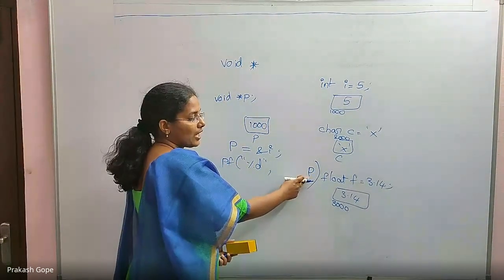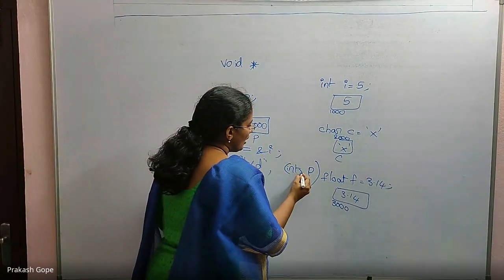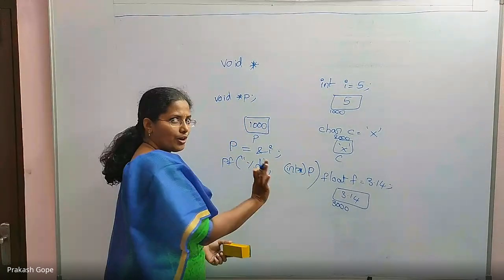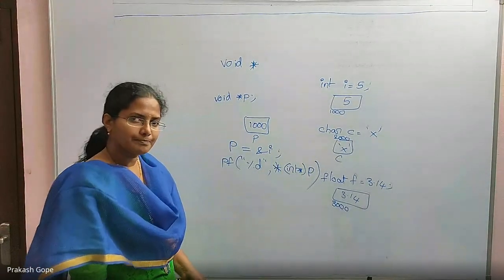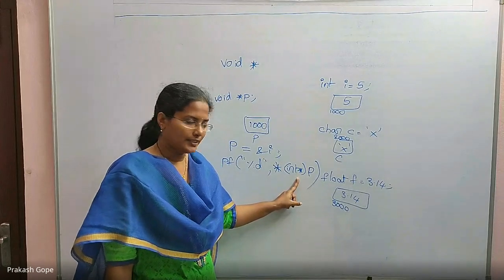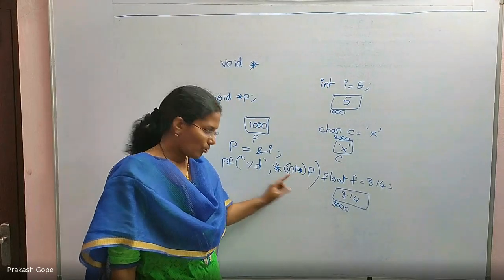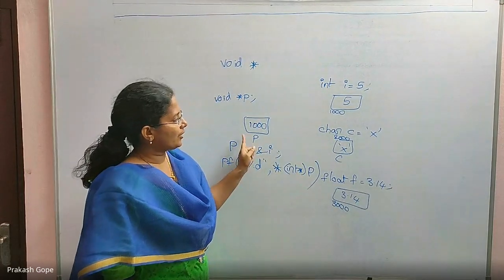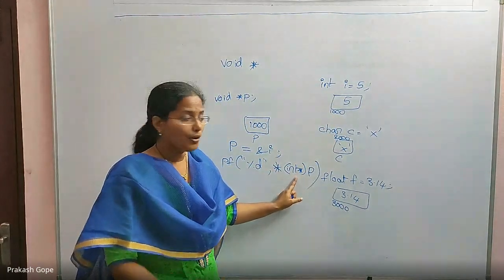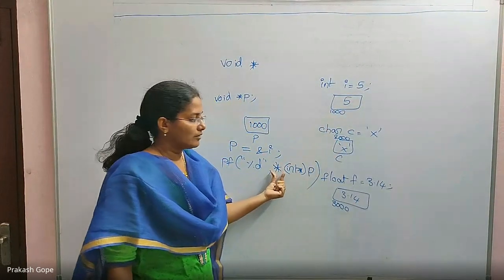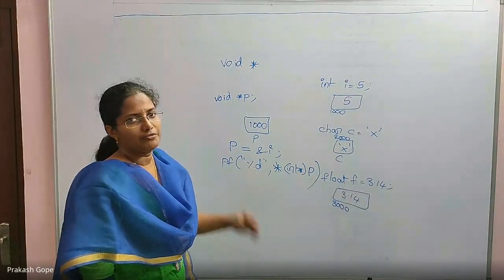First of all, you need to do a typecasting. If you want to use star P, first P should be typecasted. Because P is pointing to an integer variable, I am converting P to an integer pointer temporarily for this expression and then using the dereferencing operator. P is considered an integer pointer only for this line, and then we go for dereferencing. Take the base address, consider it as an integer pointer, access 2 bytes of data, and give me the value. Then it will print 5.